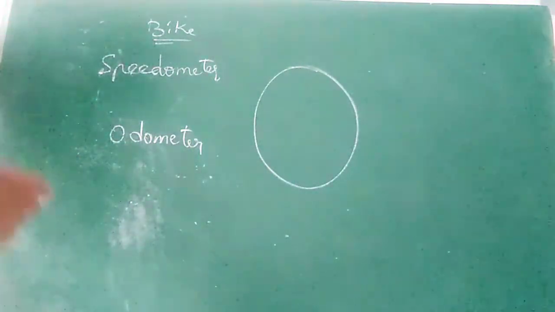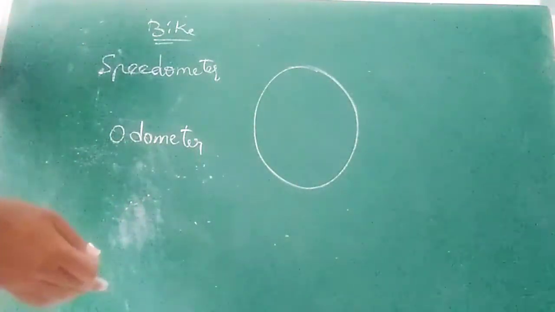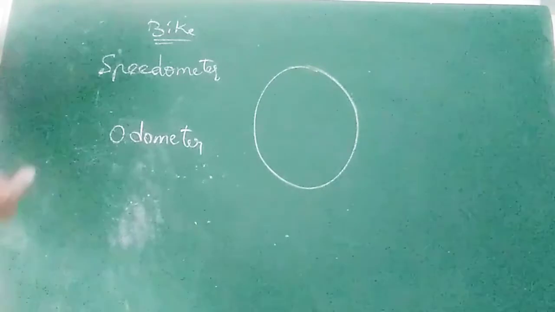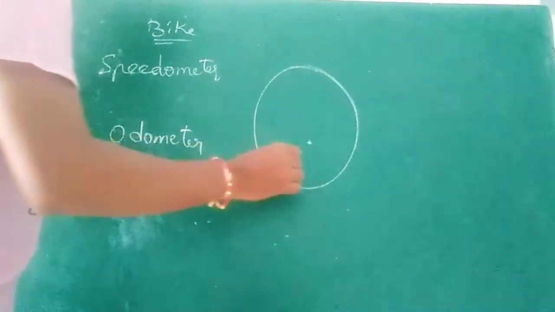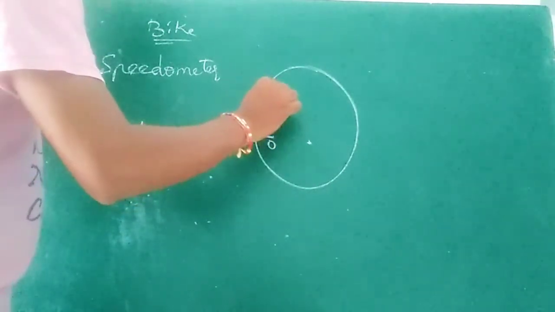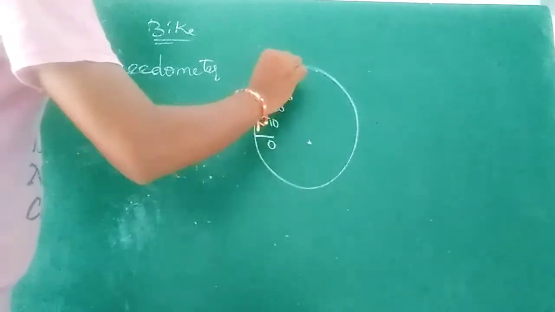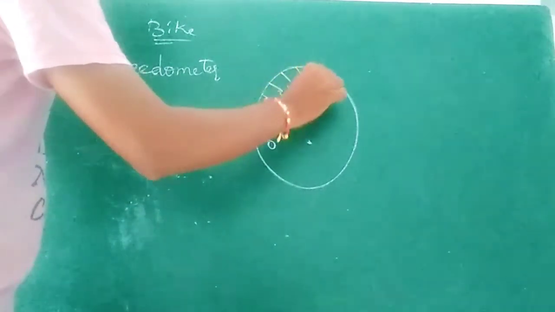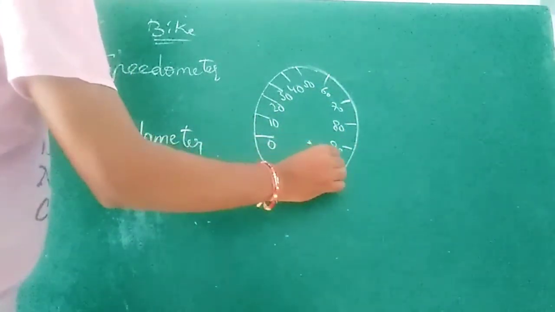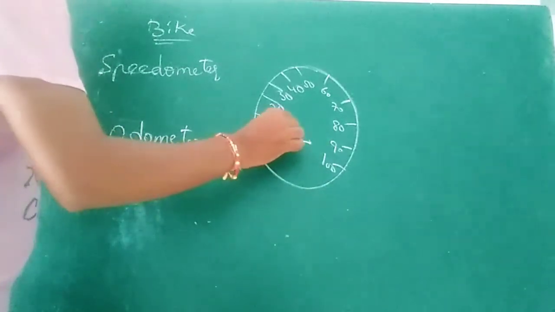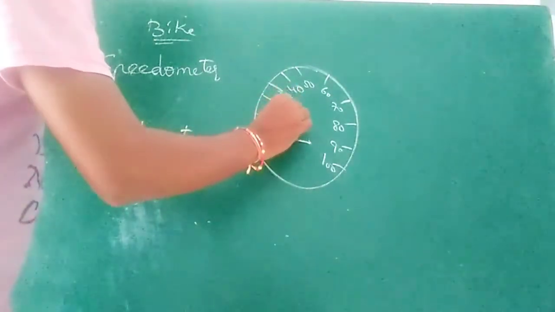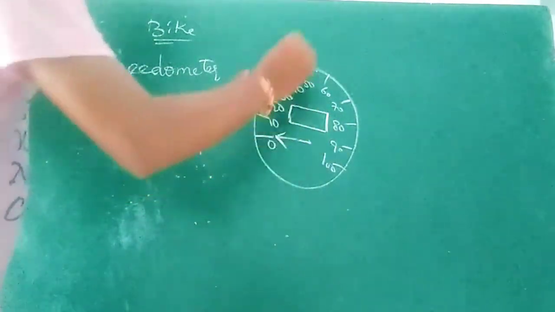Everyone has a bike or vehicle, any vehicle except a cycle or rickshaw, like autos, bikes, cars, jeeps, buses, lorries, etc. In that there is a dial starting with 0, 10, 20, 30, 40, 50, 60, 70, 80, 90, 100. In that there is a needle that points to these values.